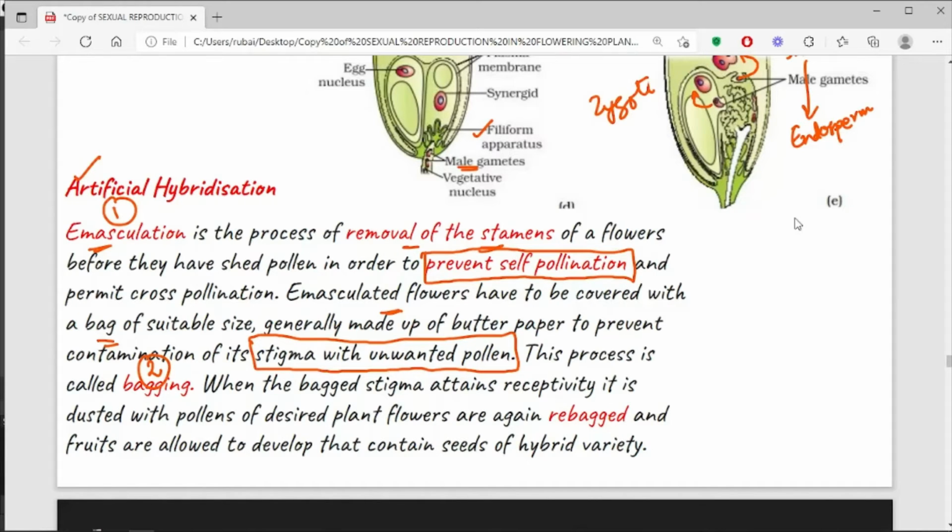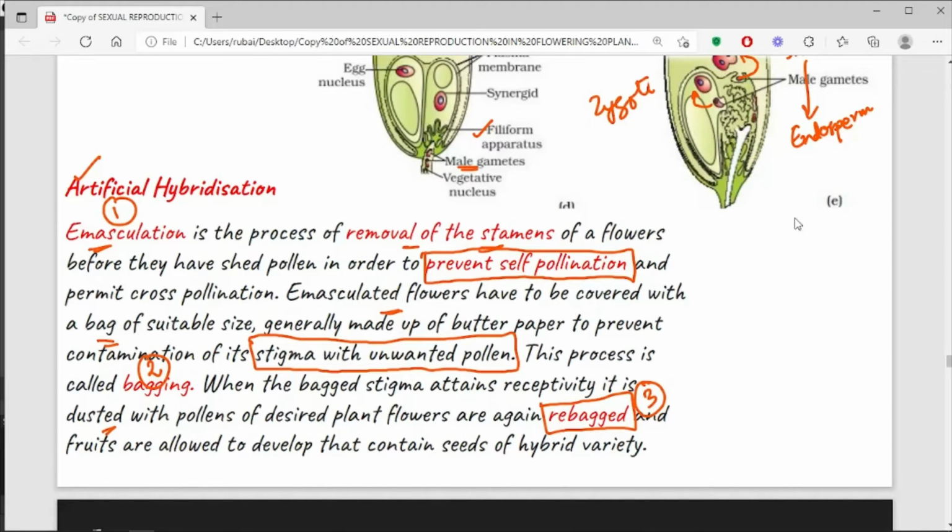All right, because we are actually just waiting for the female part of the flower, that is the stigma, to reach maturity. As soon as the stigma reaches maturity, the pollens from your desirable plants can be dusted on this particular plant, and again they are covered up with the bag. So that's the third step, which is known as rebagging, because you don't want any kind of contamination by some unwanted pollen. All right, so these are the three steps under artificial hybridization.